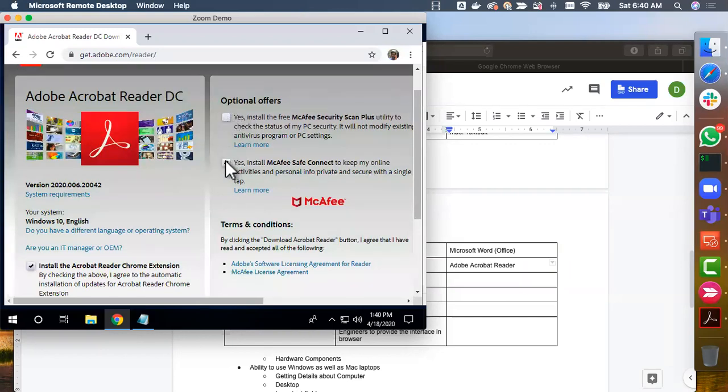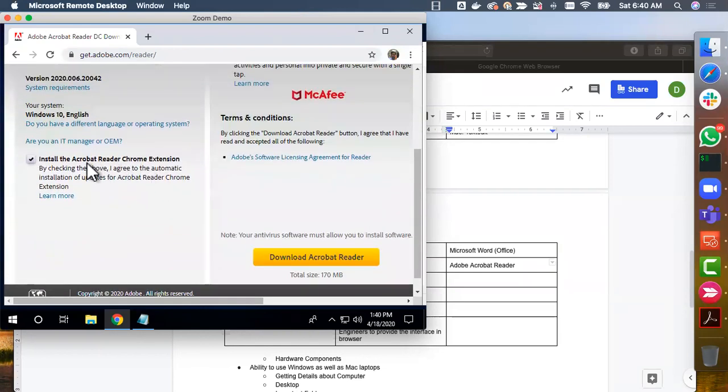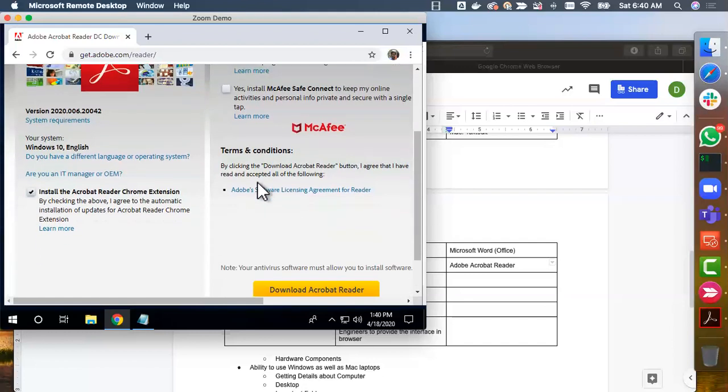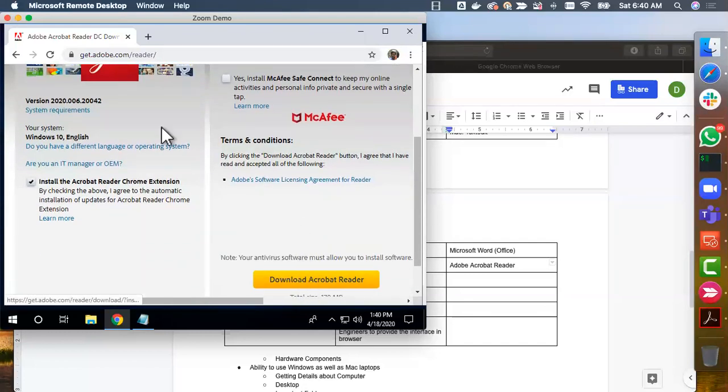Make sure you deselect them. These additional softwares are not required. They're trying to push additional stuff for you. Also, there are Chrome extensions with respect to Acrobat Reader. If you want to set up the Chrome extension also, so that you can open the PDFs within the browser itself, you can enable this. I would highly recommend to enable this. However, I would recommend to deselect this. These are not required. And then click on download Acrobat Reader and take it further.